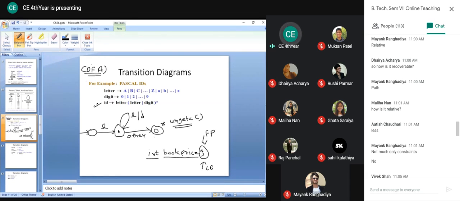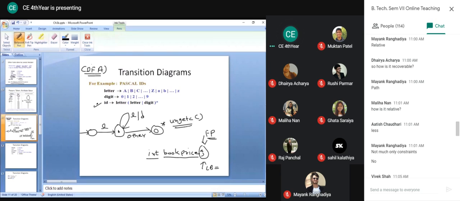That's why this star is there. You have to read one more character to declare the actual identifier, and whatever extra character we are reading, like this semicolon, you have to put back into the input buffer if you are not using a buffer scheme.